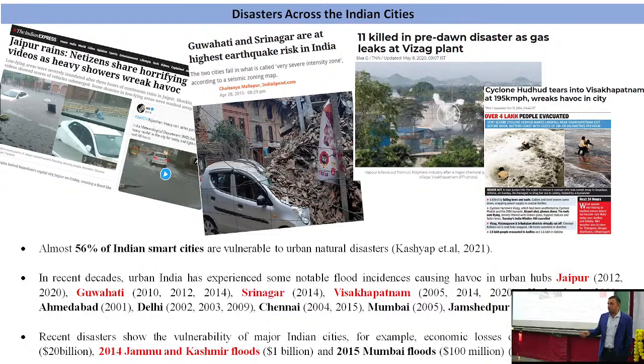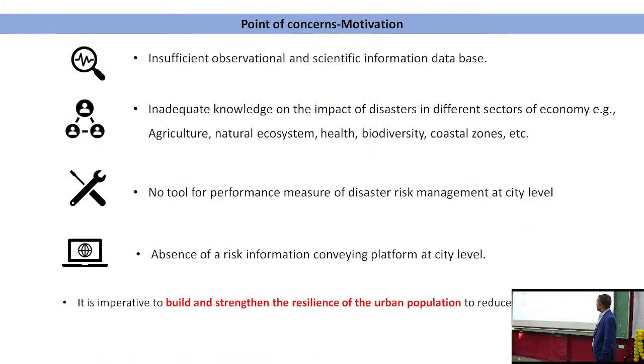These disasters are causing a lot of economic losses. The 2014 Vizag cyclone caused a loss of $20 billion, the 2014 Jammu and Kashmir flood caused a $1 billion loss, and the 2015 Mumbai flood caused more than $100 million. So this is the problem with Indian cities across different parts. What are the problems in Indian smart cities?